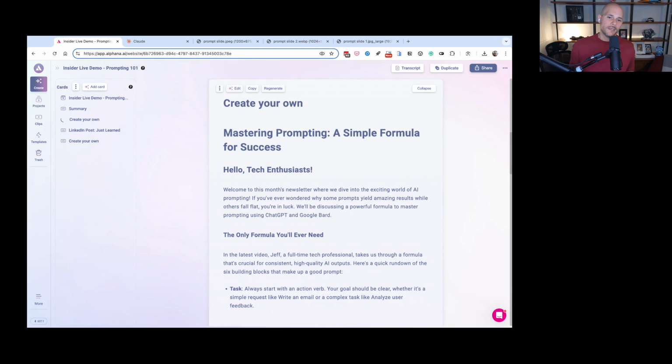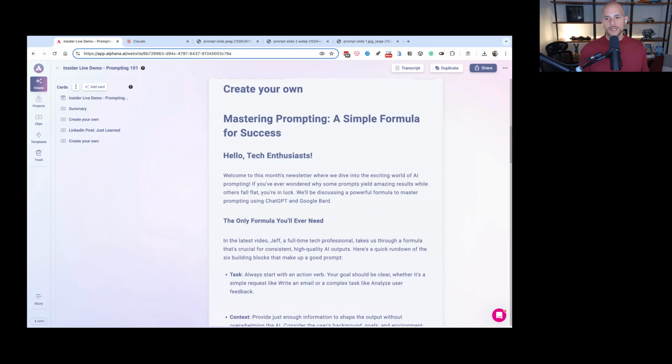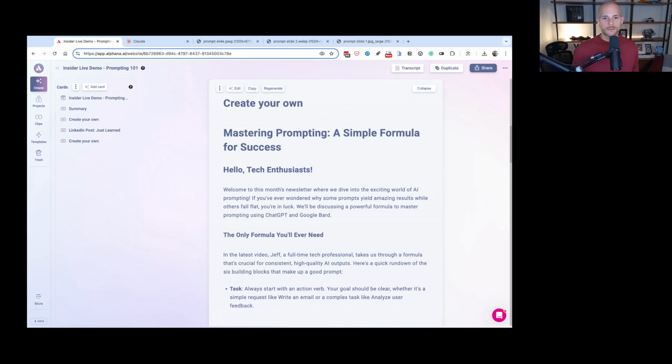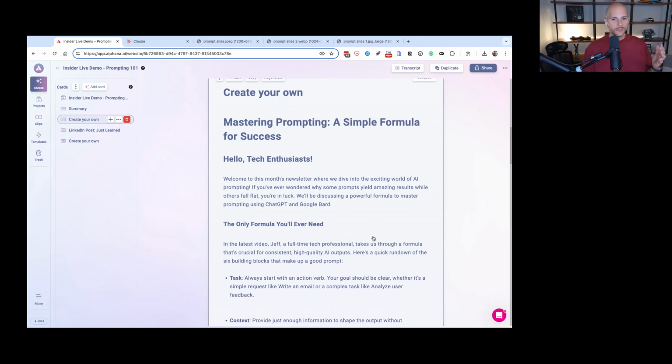And the reason I say that is because, for example, in this example, it's almost like I'm writing the newsletter to send out to my own audience, right? It's like, hello, welcome to this month's newsletter where we dive into XYZ. But what if I need it written in third person? What if the newsletter is not for me, but it's for one of my clients? In Alphana, you probably set up in your custom instructions, right up here, information about yourself.